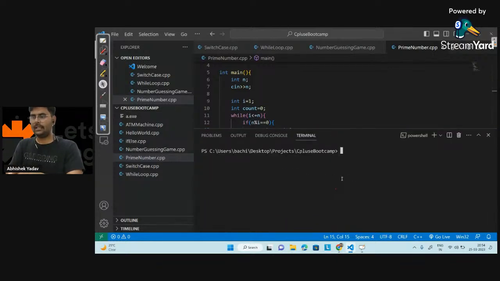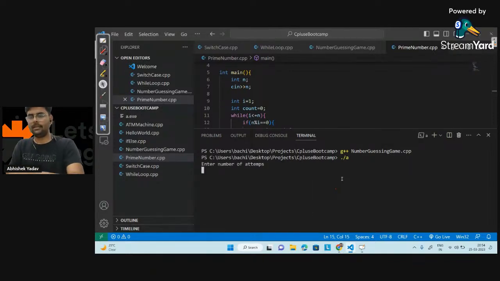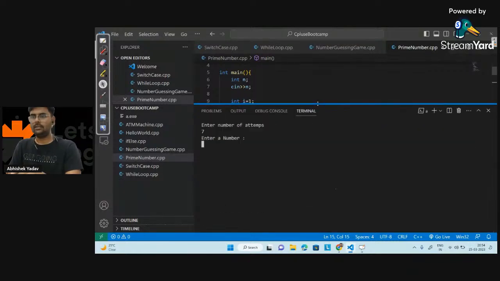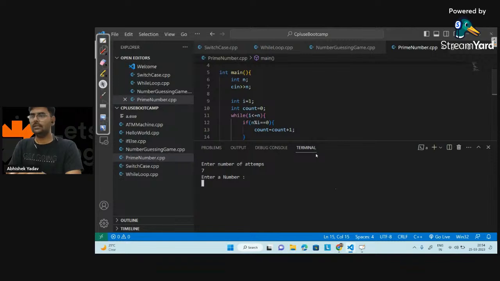Clear the screen, and after that I write g++, right? Let's see, number guessing game dot cpp, right? So here dot slash a, and here let's take the number as 7. So here enter a number. Okay, what have I done wrong? Sorry, my mistake. I have to run this code, right? This one. Okay, it is a prime number.